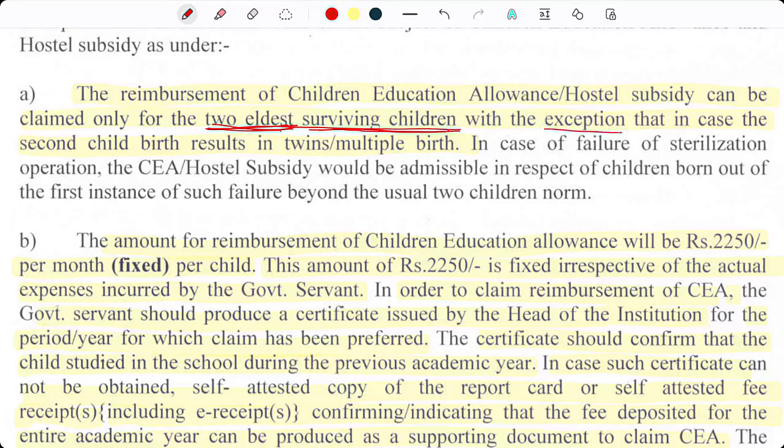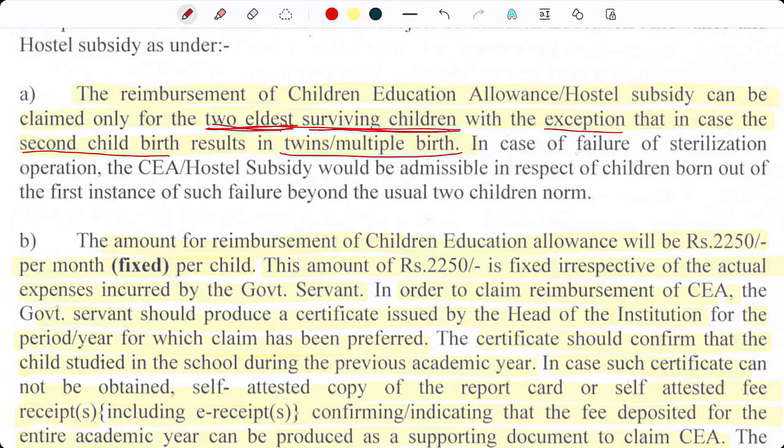So we also have exceptions. And what are the exceptions? The exception is that in case the second child birth results in twins or multiple. So if during the second issue we have twins or multiple birth, only in that case CEA will be provided to more than two surviving children.